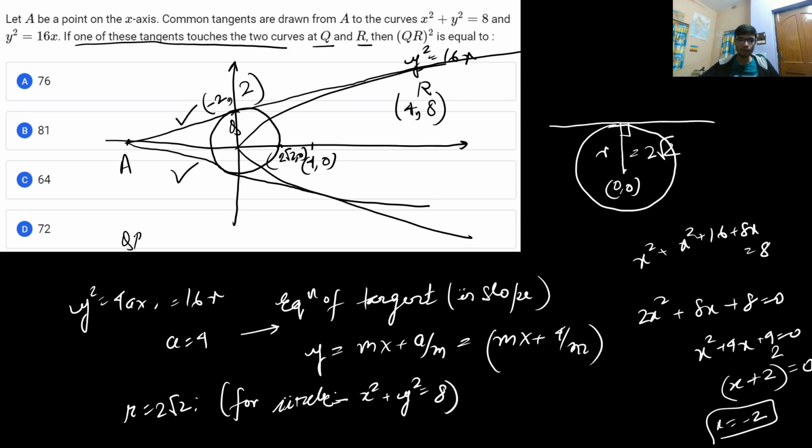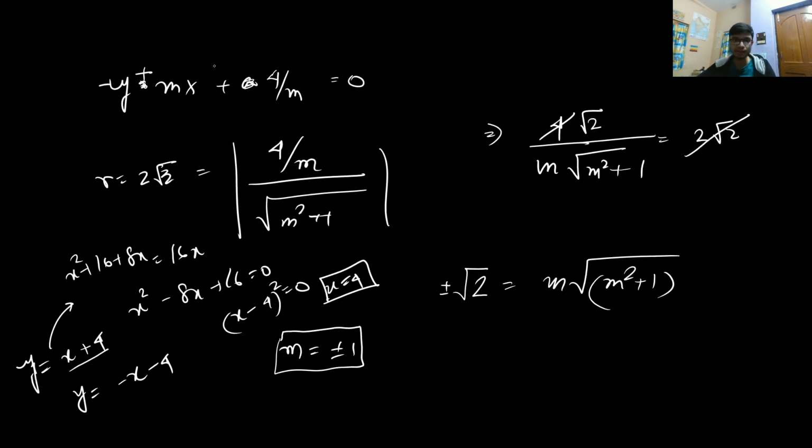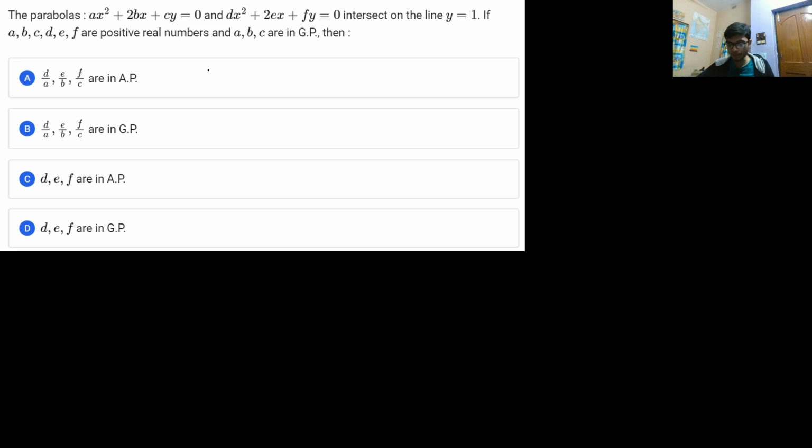Now I have to calculate the square of the distance AQ. That means (minus 2 minus 4) whole square plus (2 minus 8) whole square. So that is equal to 36 plus 36, that is equal to 72. The right answer to this particular problem is option number D. Option number D is the right answer. I hope this particular discussion was clear. Alright, so this was a pretty simple question.